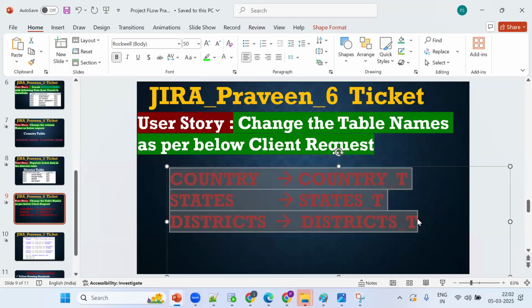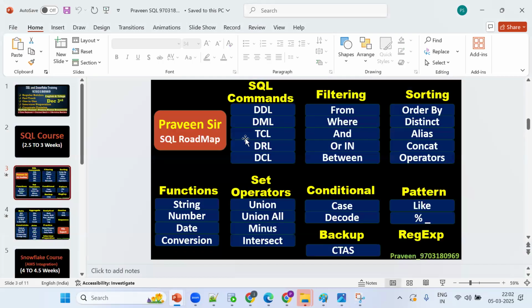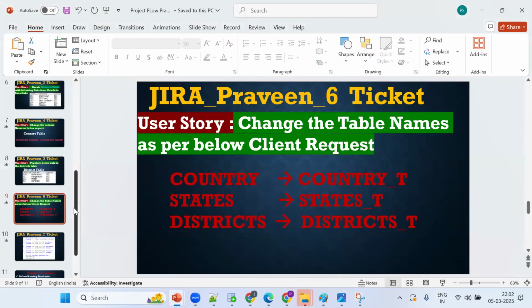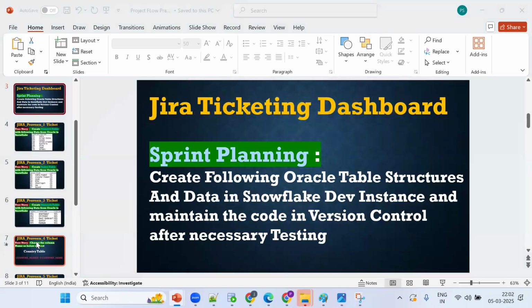So we will work on the table renaming concept. For testing purposes, we'll add a new column, drop a column, rename the columns, and insert data. These are the basic things, and without them we can't proceed. That's why you need to learn the syntaxes. There is no other option. I have given this concept, so work on it. If you're able to work on it, you'll get it.